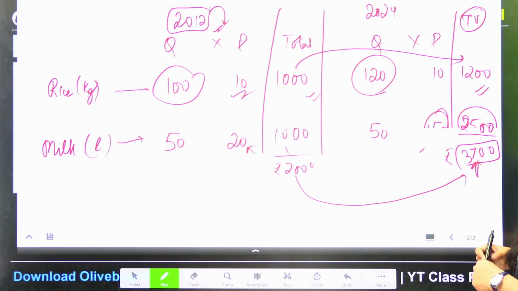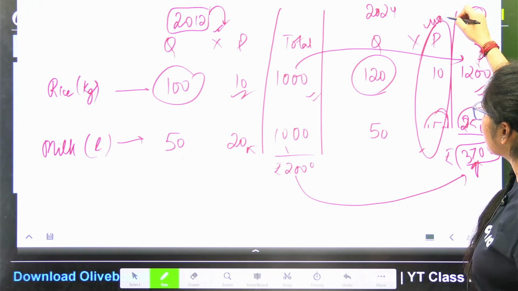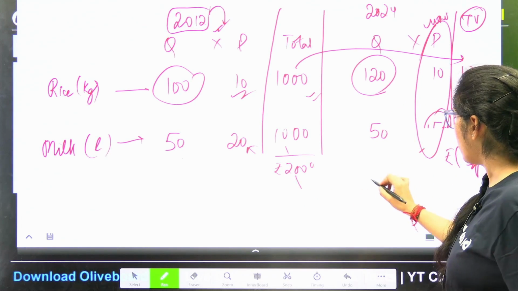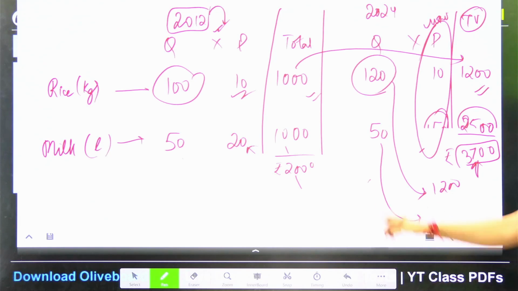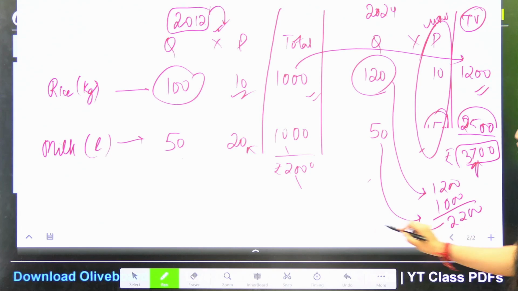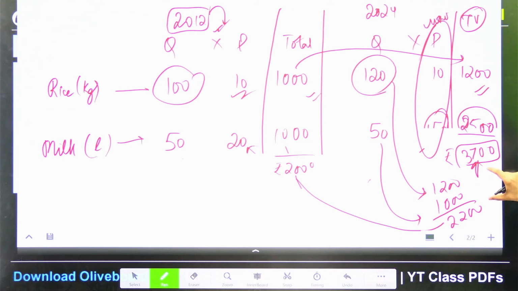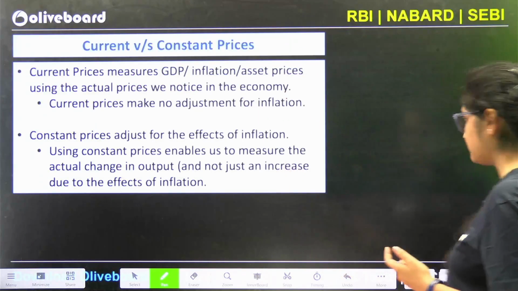No. So then what I have to do is, I will not use the current prices, because these were the current prices. I am going to use the constant prices. So if I just calculate it over here itself, for this the constant prices will be 1200 only, and for this accordingly it will be 1500 to 2000, again 1000. So what is the increase? It is of 200 only, not 3700. Why is this change there? Because of the GDP deflator. That is what we will study about next.